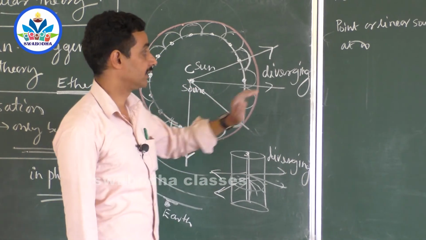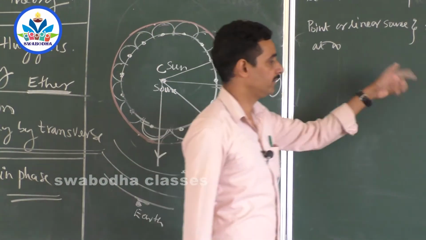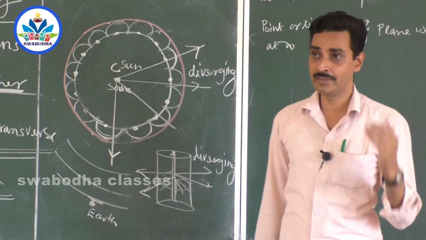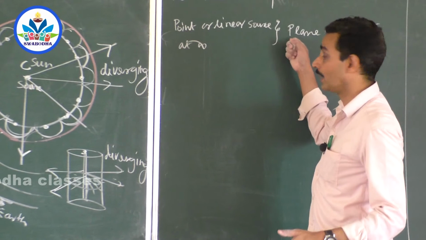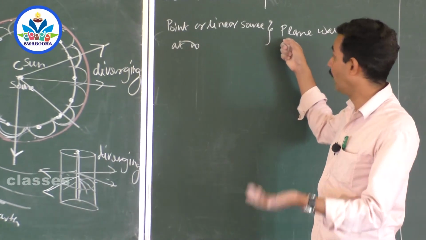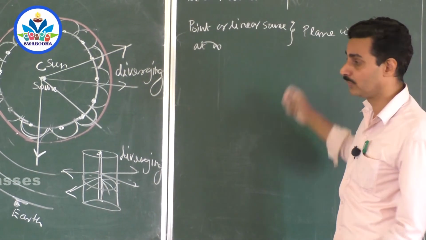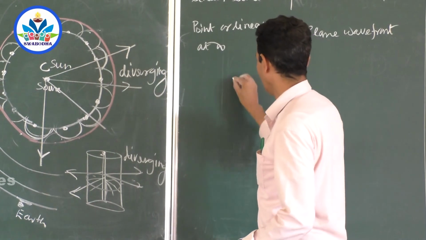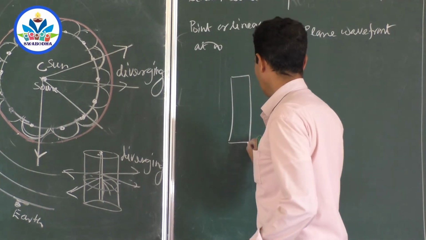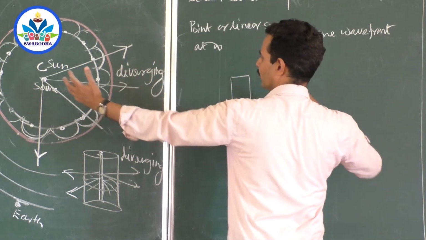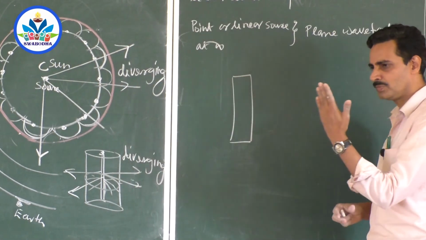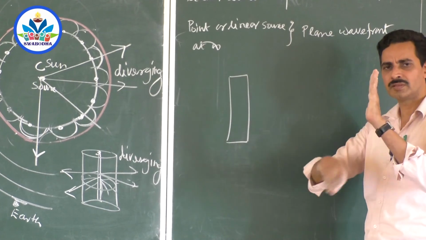What about if the source is at infinity? Then it is a plane wavefront, and in ordinary language we say it is parallel rays, right? Parallel rays are the other name for plane wavefront. If it is a plane wavefront like this, the curvature is so small, by the time you go away from the source, that it looks almost plane, right?